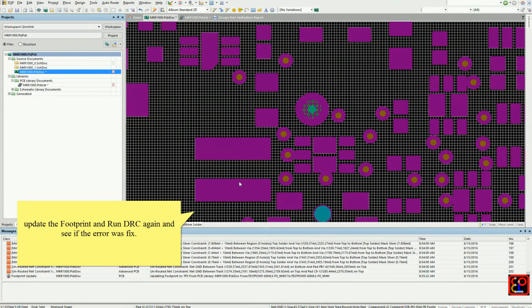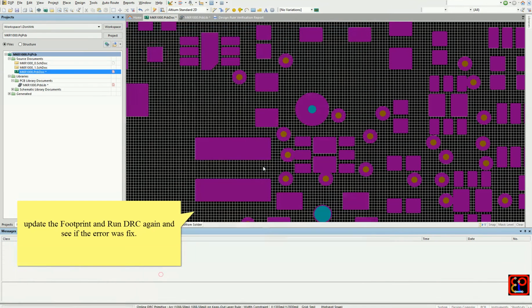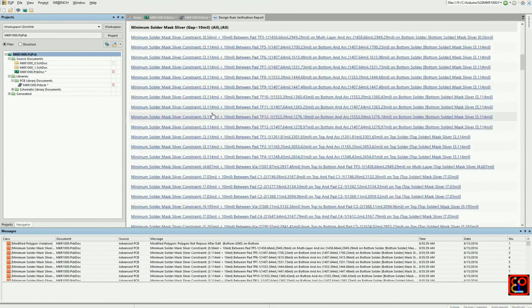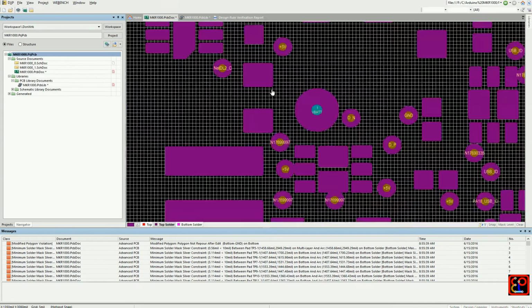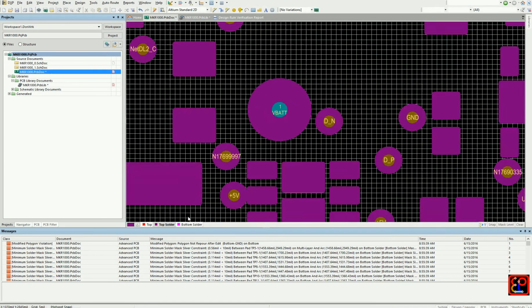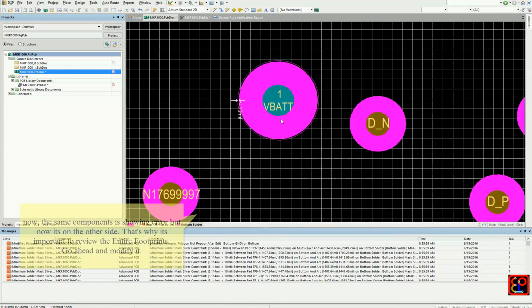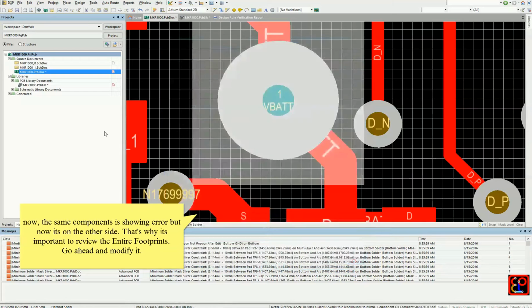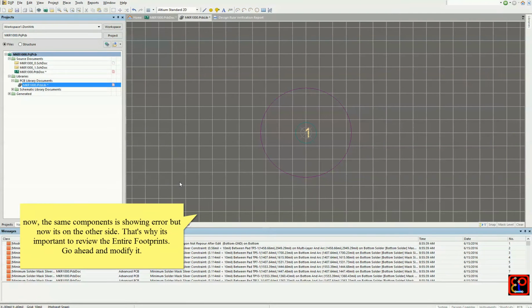You can continue looking at some more errors, but in this case we're going to run DRC again and see if the problem was fixed. In this case, we just removed 2. So we can go back and see that the same component also has an error on the bottom. Let's go back again and modify the footprint.